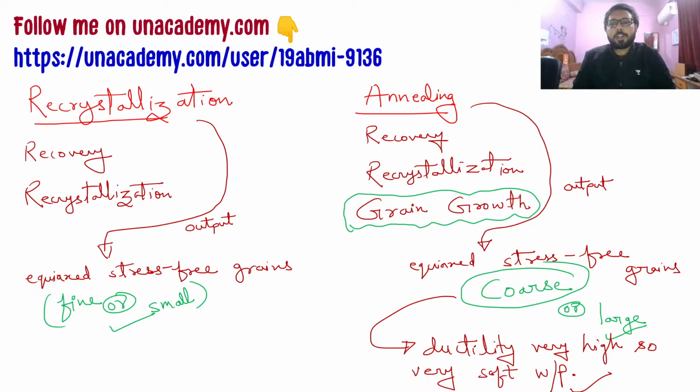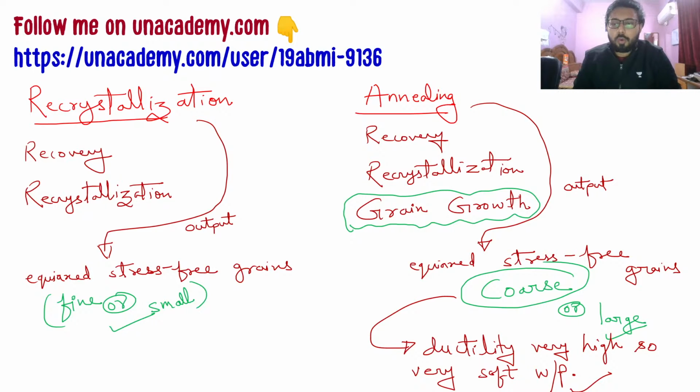Recovery first of all converts these stressed grains into equiaxed stress-free grains, and recrystallization makes new stress-free grains at the recrystallization temperature, and then we have grain growth, which is only there in annealing,